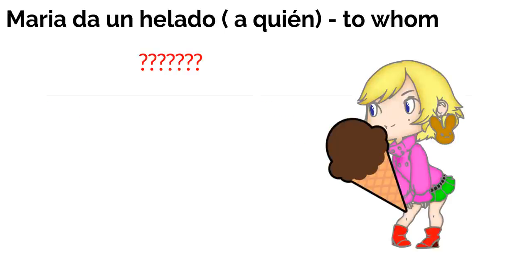So, María. La chica se llama María. María tiene un helado. María da un helado. ¿A quién? ¿A quién María da un helado? María da un helado a Frankenstein. María da un helado a mí. María da un helado a mi papá. ¿A quién María da un helado? To whom? Esto es the indirect object.